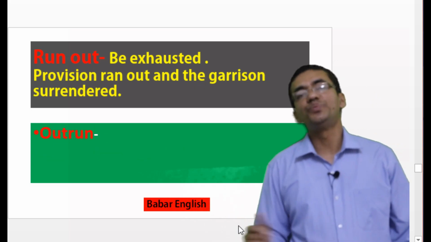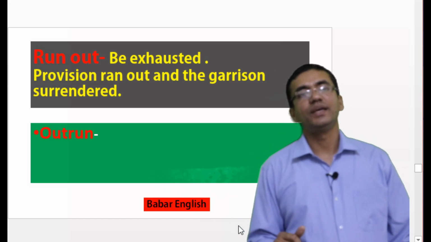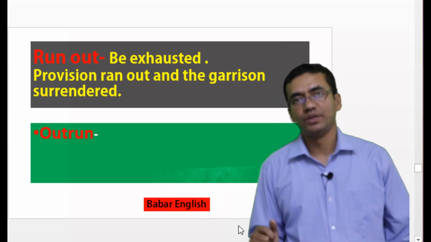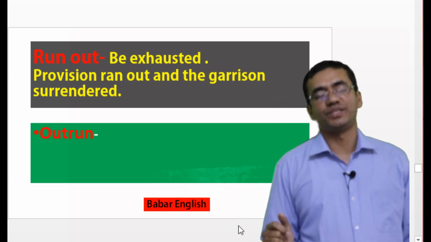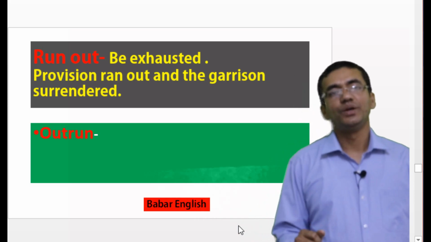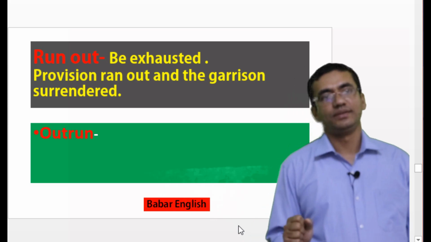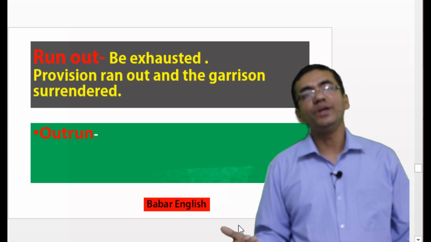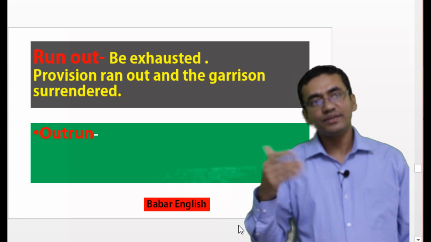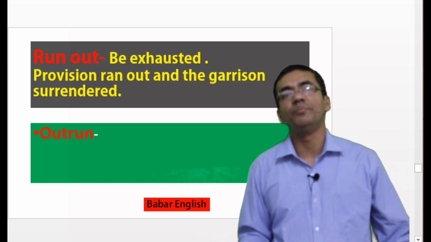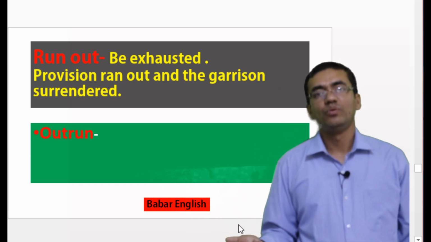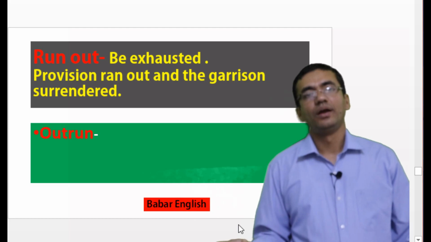Now let's move to our next phrase. Our next phrase is run out. Run out means be exhausted. Suppose we can say provision ran out and the garrison surrendered. Now if we write this word inversely, it will become outrun. What's the meaning of outrun?